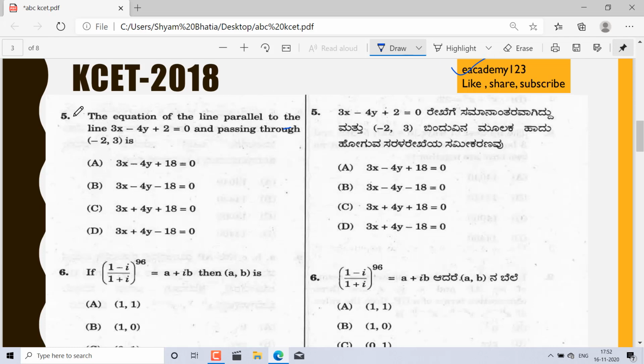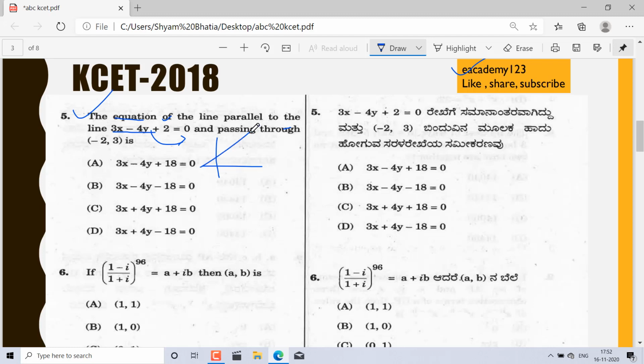Okay, let's start. In chapter 1, question 1: the equation of the line parallel to this line. What does it mean to be parallel to this line? The line which is parallel to this line has the same slope. Y is equal to mx plus c. What is m? The m is the slope of that equation.